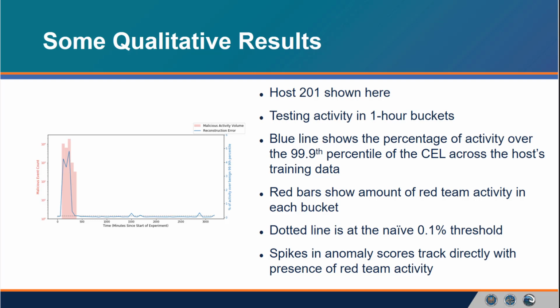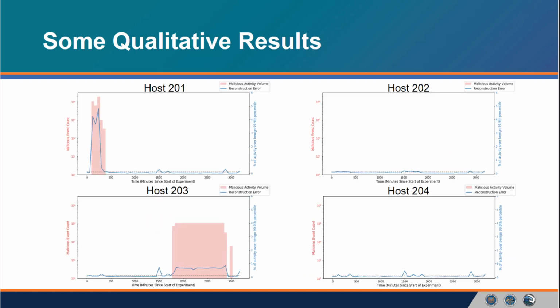On the morning of the attack, the anomaly score remains steady until the red team actor begins their work on the box. At this point, the anomaly score increases, only decreasing after the actor concludes their work. This correlation between malicious activity and our anomaly score could be used as a system for alerting cyber analysts to abnormal activity, and particularly anomalous records could be produced for investigation to allow the analyst to drill down into the issue. Similar results can be seen here for the other hosts. The attacked hosts' losses spike during the duration of the red team activities and are stable otherwise, while the unattacked hosts are relatively stable over the course of the experiment.